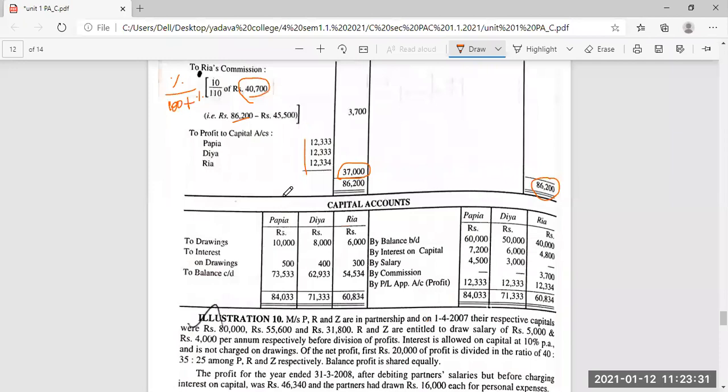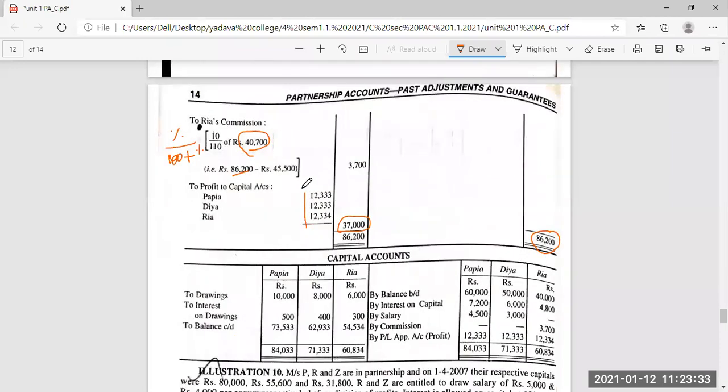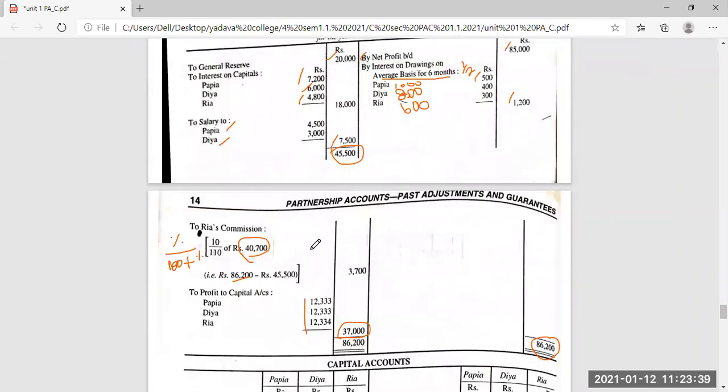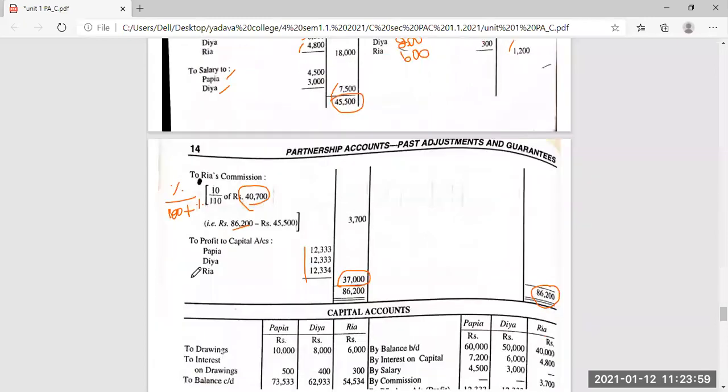Girls, do you all understand the commission calculation? Shall I repeat it again? Girls? Students? Yes, ma'am. Are you able to understand this or shall I repeat it? Did you understand the commission? Yes, ma'am.